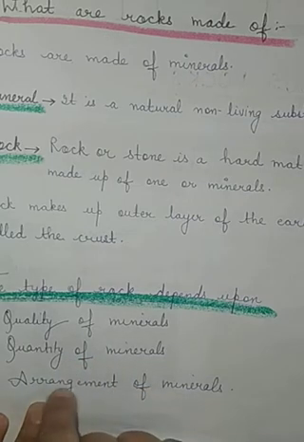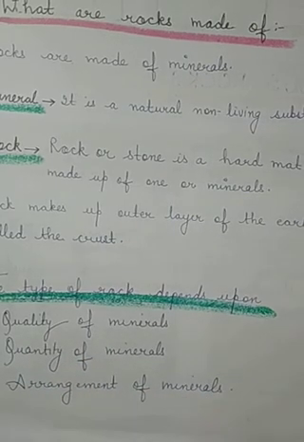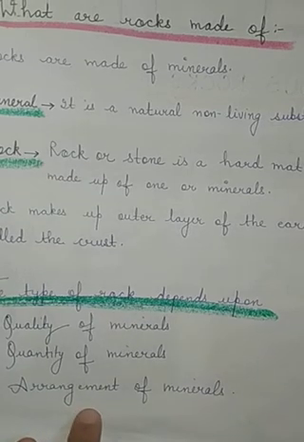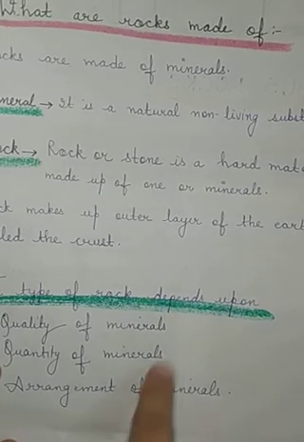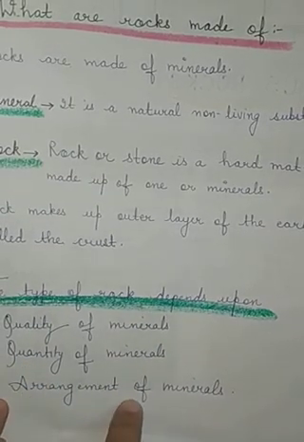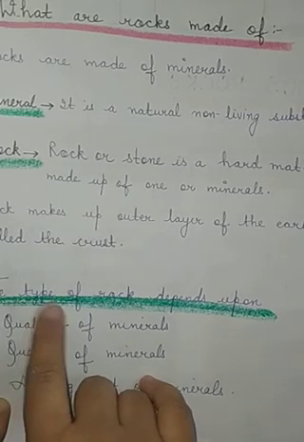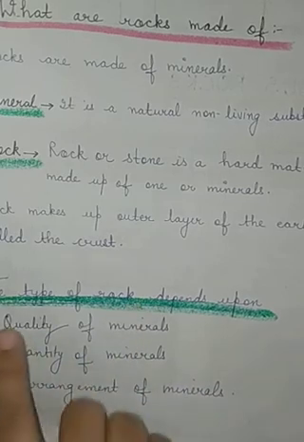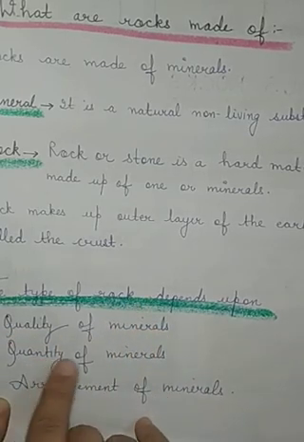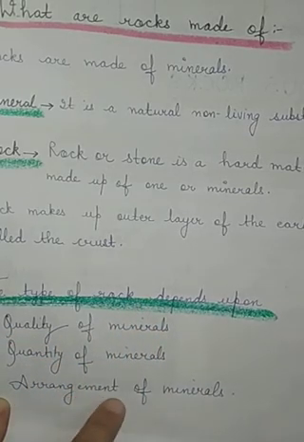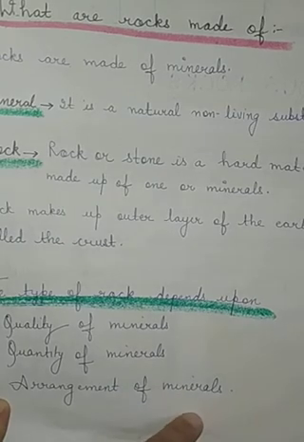And third, it depends upon the arrangement of minerals, that is how the minerals are arranged in the rock. All these three properties play an important role in determining the type of rock: quality of minerals, quantity of minerals, and arrangement of minerals in the rock.